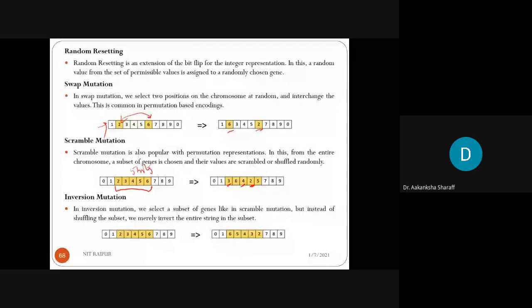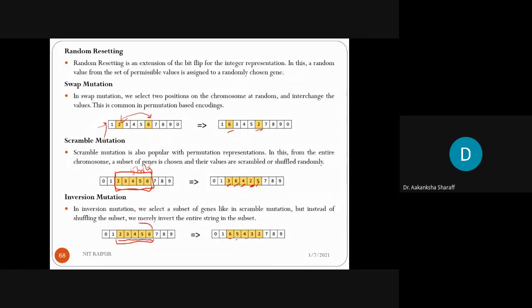Clear? So in scramble mutation, we select a specific slot of the chromosome, and then we randomly shuffle it. Now next one is inversion mutation. Here also we choose some slot, a subset of genes. Clear? And then we perform the inverse operation, like instead of 2 it will be 6, then 5, 4, 3, 2. Like this has been just reversed. Clear? So this is inversion mutation.